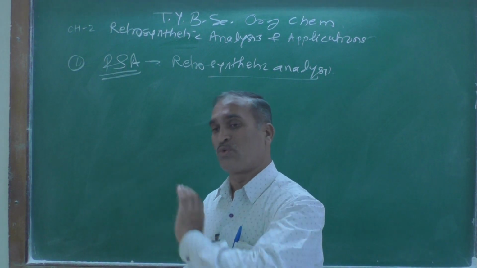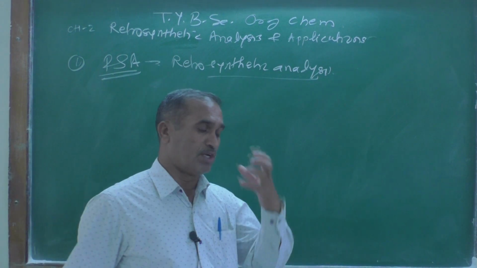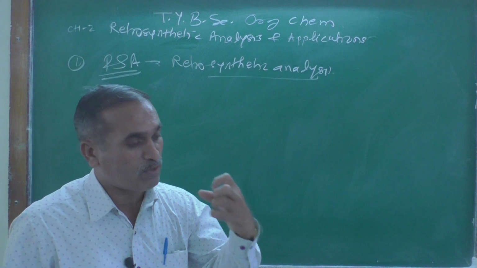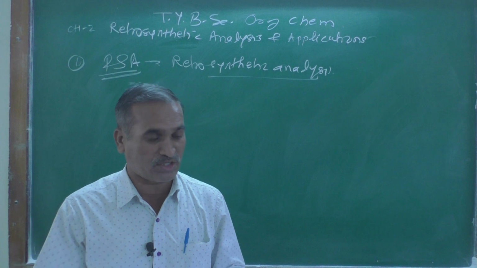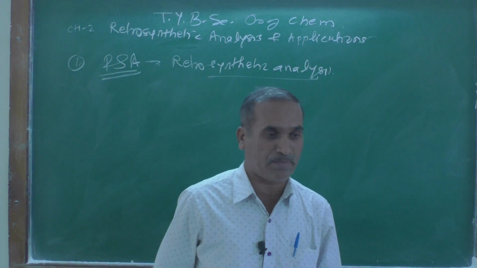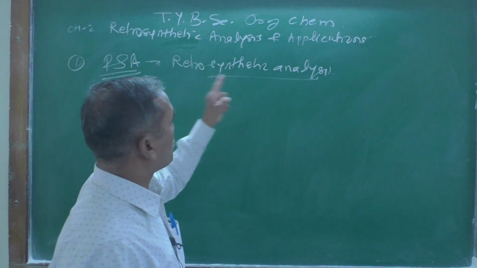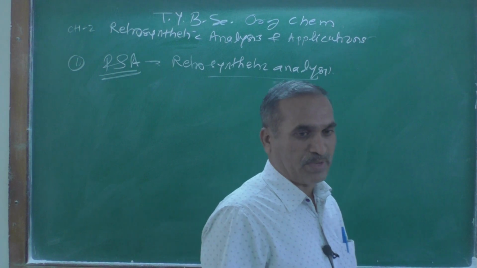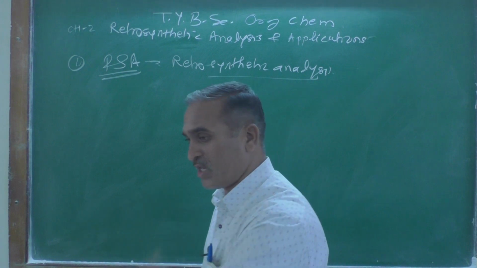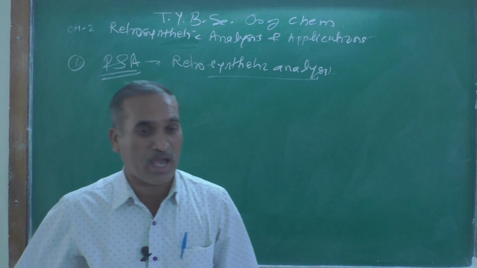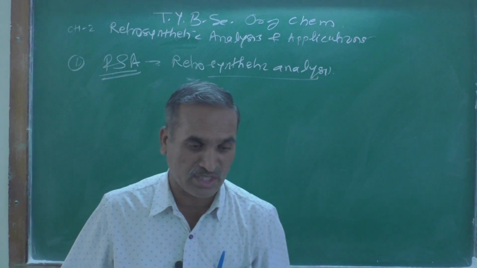FGI means functional group interconversion. What is that? We will see later on. But here in the definition, these powerful words are included. They each require a separate explanation. So, retrosynthetic analysis: the process of breaking down the target molecule into convenient starting material using disconnection and FGI, functional group interconversion, is known as retrosynthetic analysis.